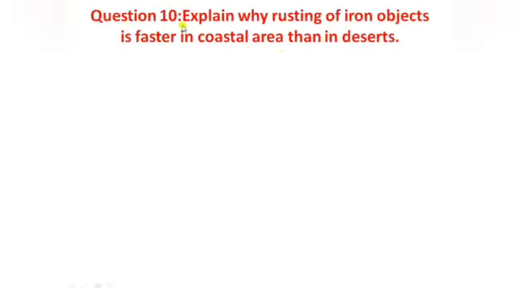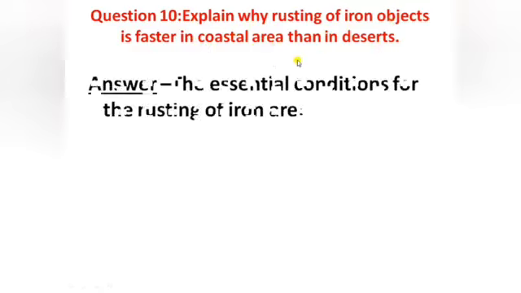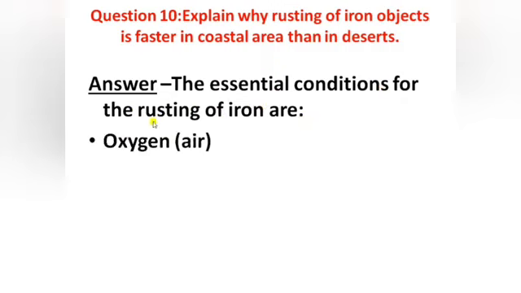Question number 10. Explain why rusting of iron objects is faster in the coastal area than in the desert area. The answer is, the essential conditions for the rusting of iron are oxygen or the air present in our atmosphere, and water.